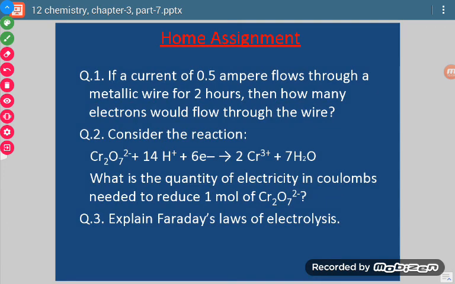Now whatever we have discussed, on the basis of that you have to solve these numericals and this home assignment. Okay. Thank you.